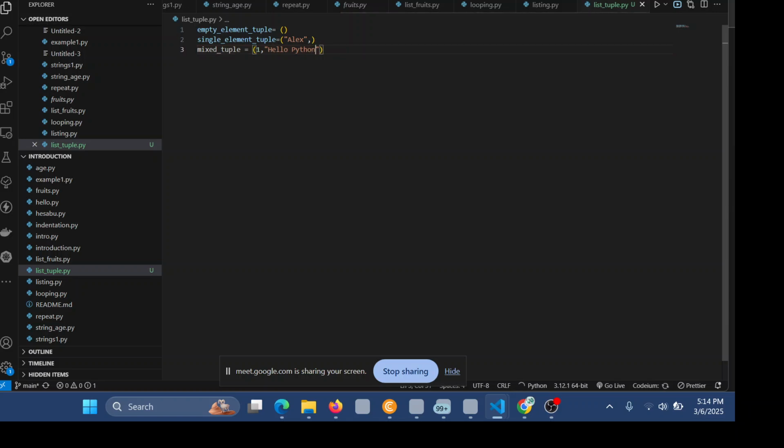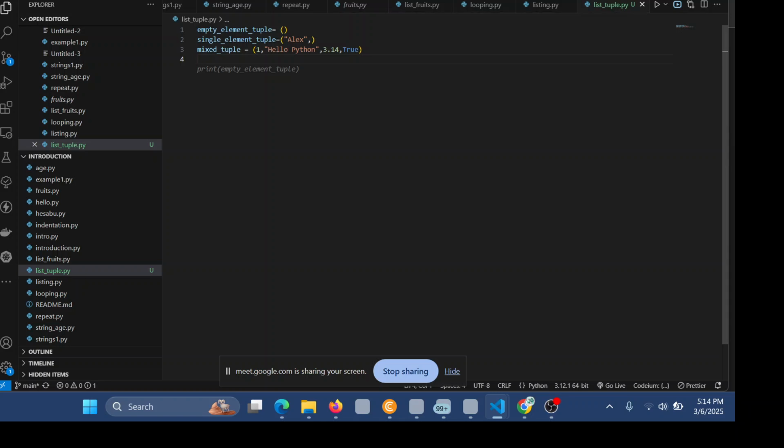Then I'll have a float of 3.14. Then I'll have a boolean of true. The boolean of true simply means it can either be true or false.